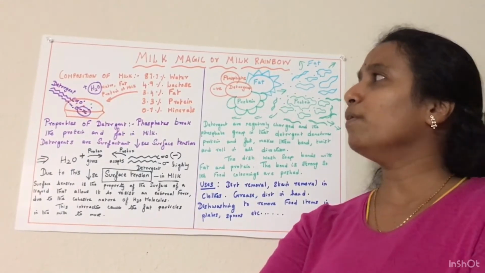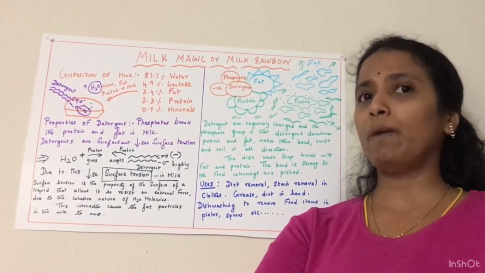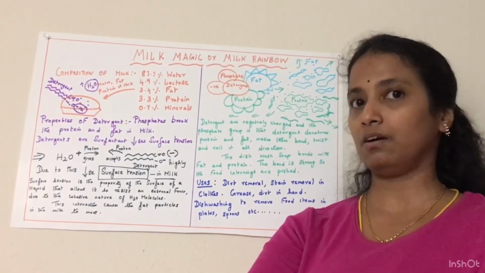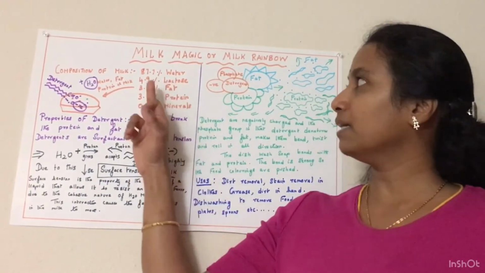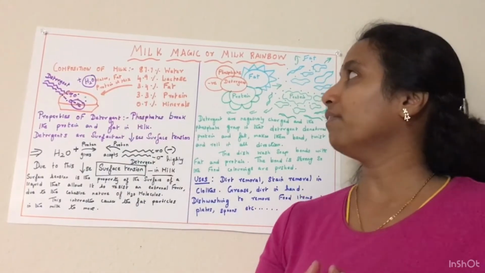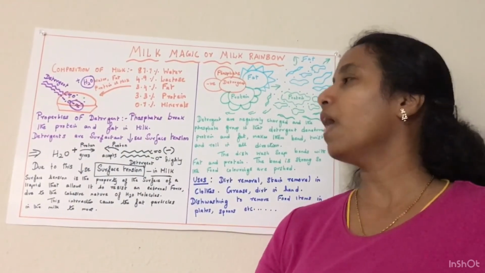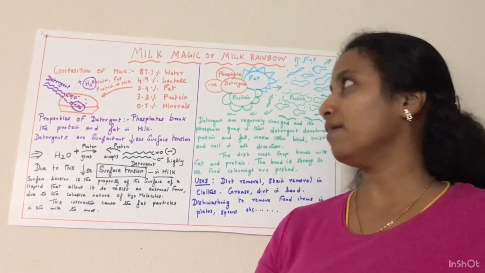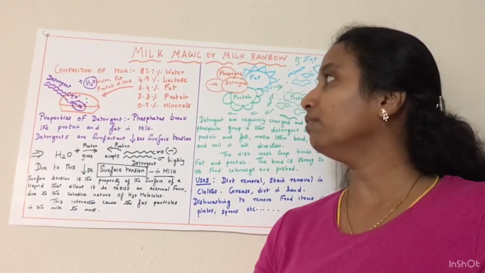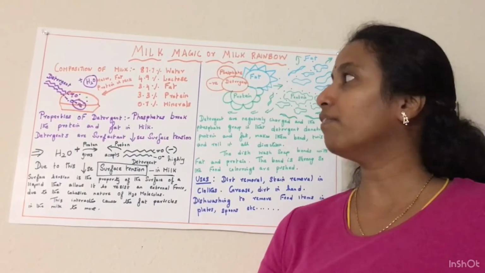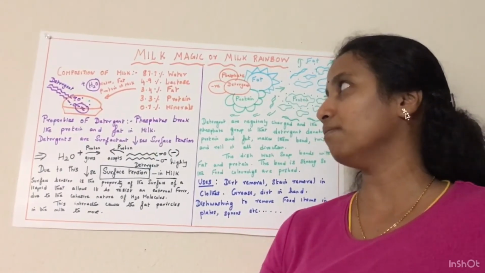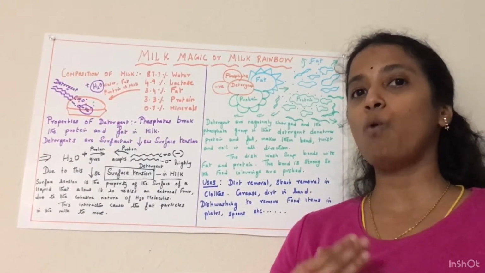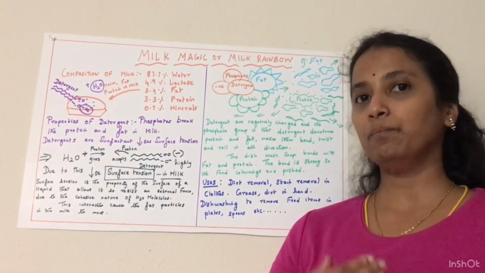Before knowing that, we have to know the composition of the milk. The composition of milk is that 87.7% is water, 4.9% is lactose, 3.4% is fat, 3.3% is protein, and 0.7% is mineral. So the milk has a major composition of water, fats and protein.